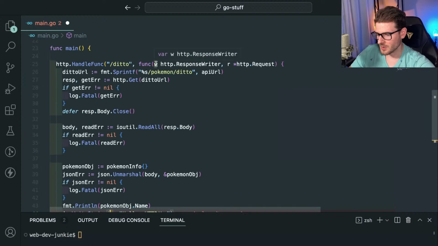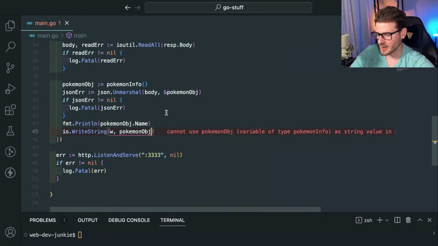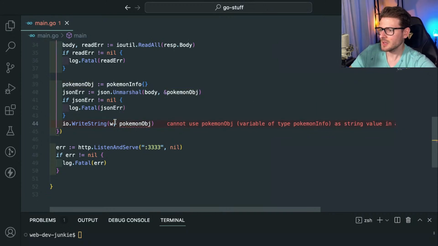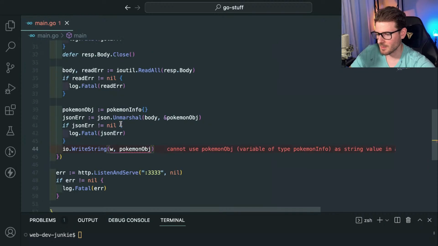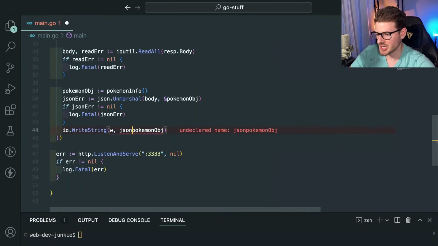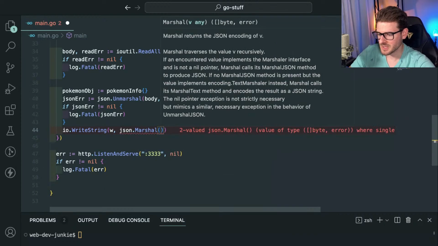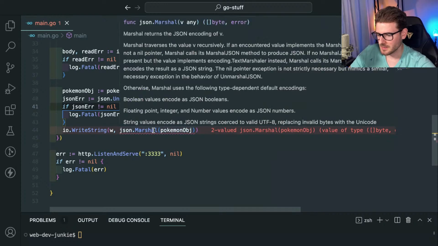So to use the W that we're given, we're going to write back the Pokemon. Now let's see what happens here, because I'm assuming this is going to crash, because you can't really just convert a struct. Let me delete that. Probably can't convert a struct to a string, right? You probably have to do some type of marshaller. So if we do JSON.marshal, and then we'll say Pokemon object. Is that going to work?